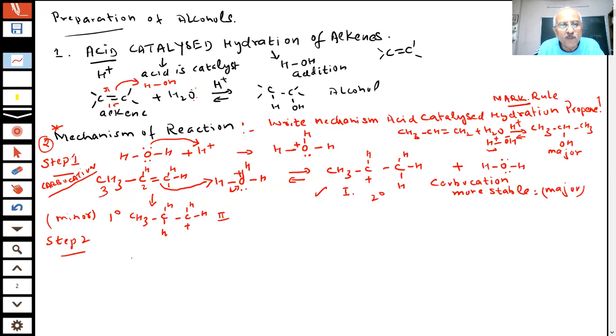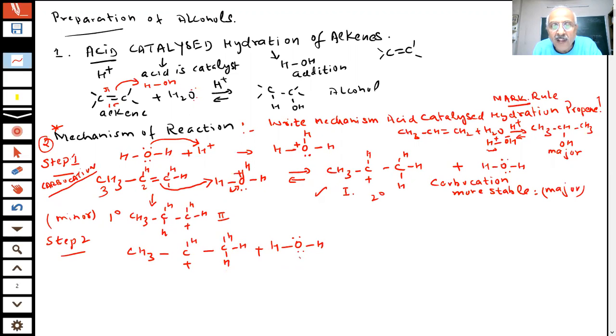So in step 2, you have got this carbocation CH3 CH, and I am showing it CH3. This is our carbocation formed, and you have H2O. What do you have? OH2 in the reaction. Sufficient large amount of water is present.